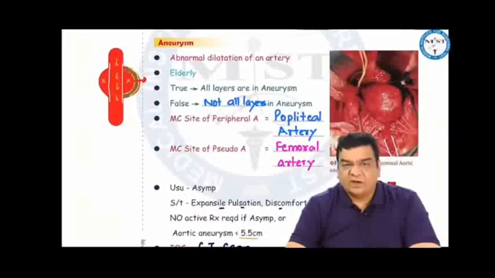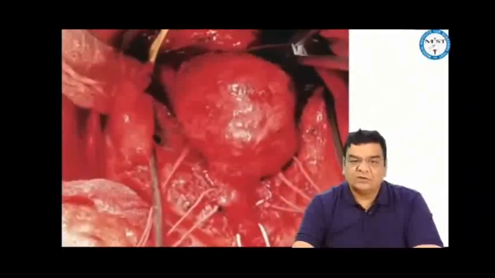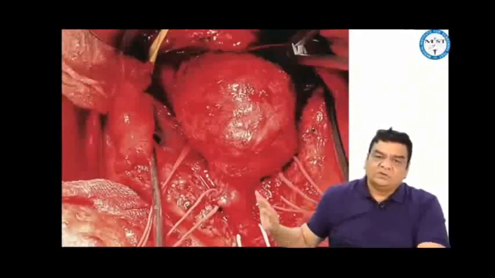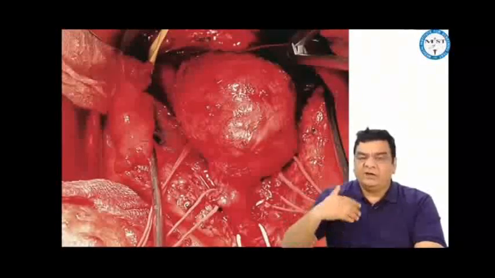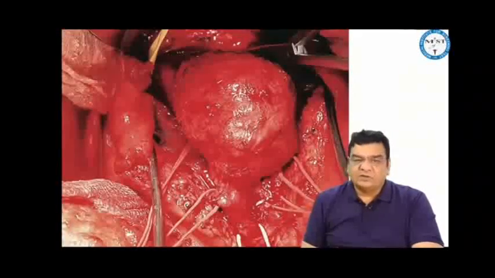Aneurysm is simply abnormal dilatation of the artery. As we grow older, tissues become weaker and weaker. So this can lead to abnormal dilatation in the artery, especially if an elderly person is having more blood pressure, hypertension, then the chances of aneurysms would be higher.